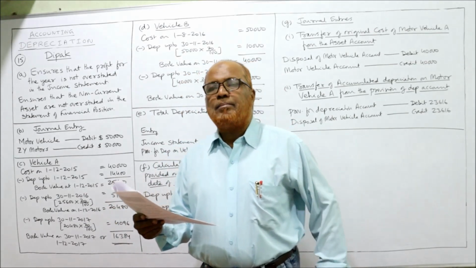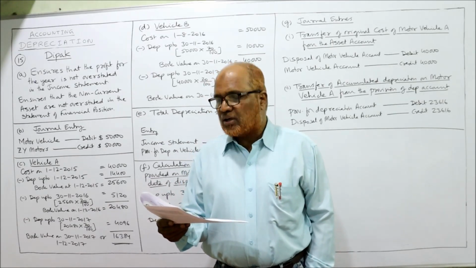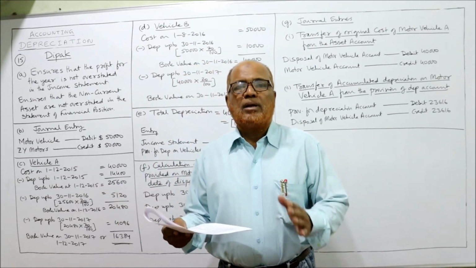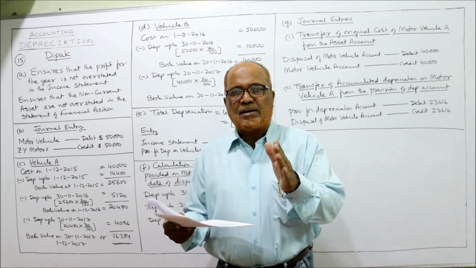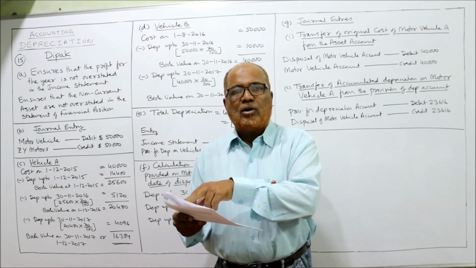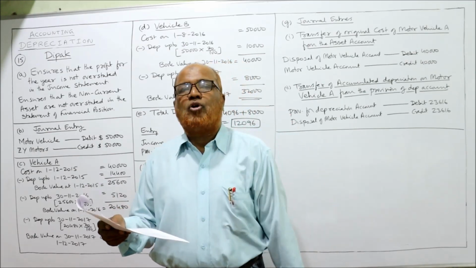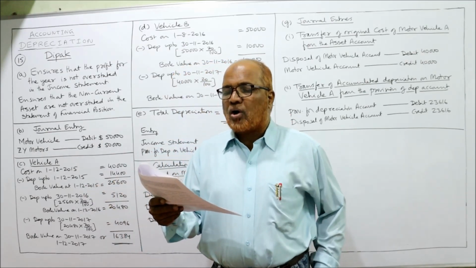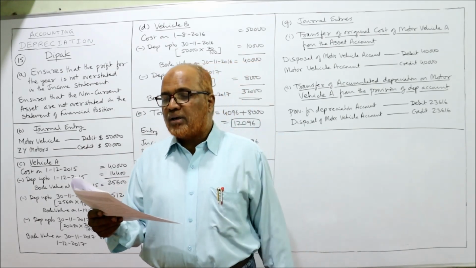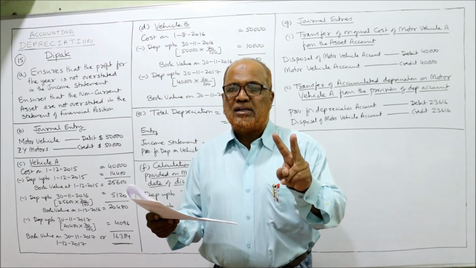On 1st December 2015, Deepak owned motor vehicle A, which had cost $40,000 and had been depreciated by $14,400. So remember the date, 1st December 2015: he already has motor vehicle A whose cost is 40,000 and accumulated depreciation is 14,400. On 1st August 2016, Deepak purchased motor vehicle B on credit from ZY Motors for $50,000. So he has two motor vehicles.